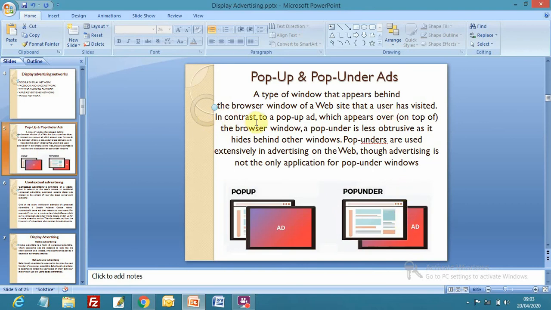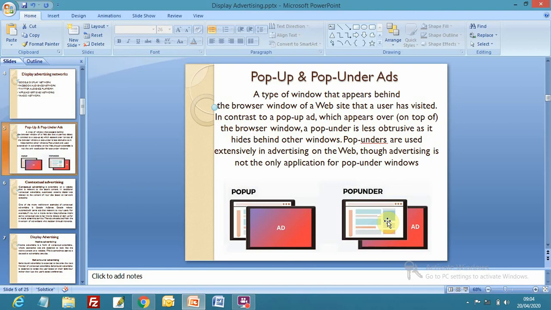In contrast, a pop-up appears on top of the browser window. They are opposite to each other, right? A pop-under is less obtrusive. It disturbs the visitor less, as it hides behind other windows.